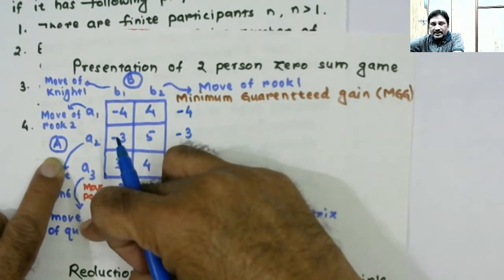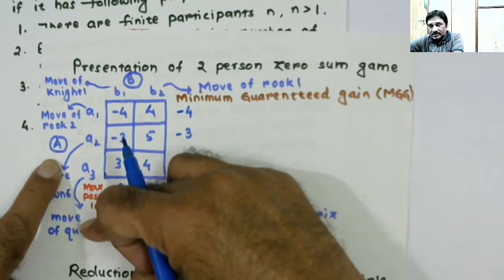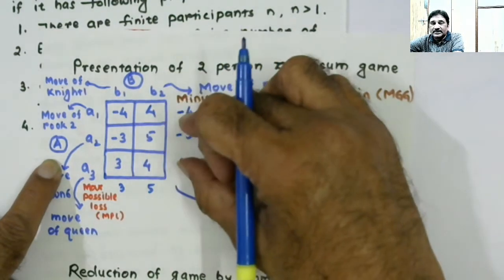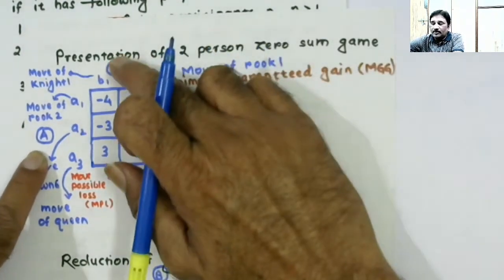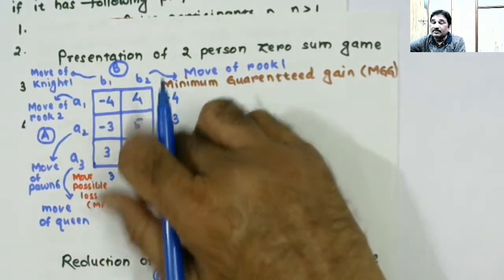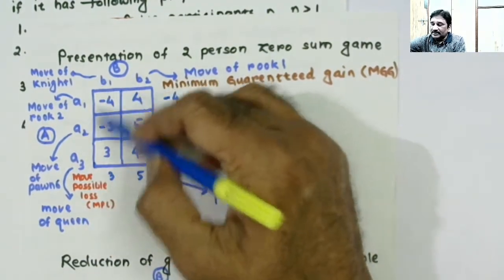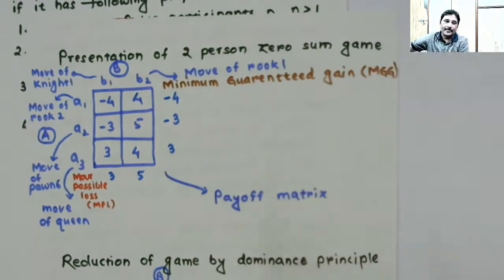Whenever we talk of player A, we will be interested in minimum guaranteed gain, and when we talk of player B, we will be talking in terms of maximum possible loss. So in each column you find the maximum value and write it here.